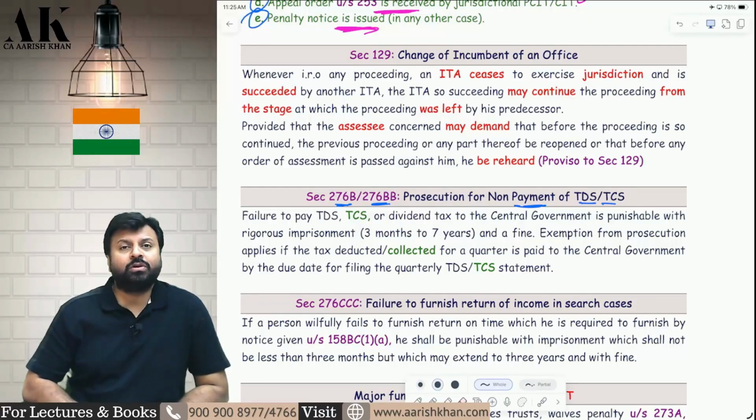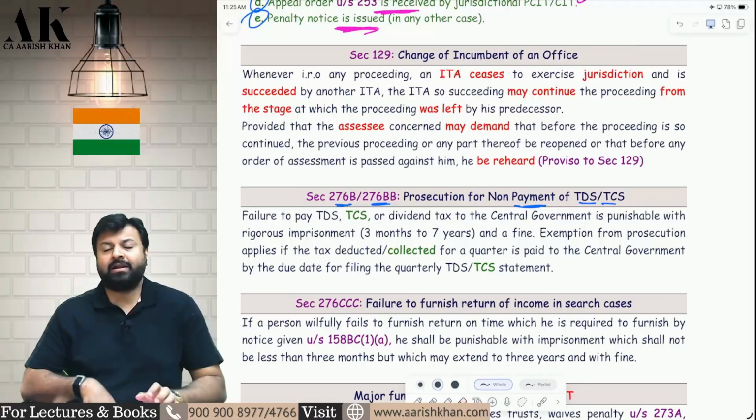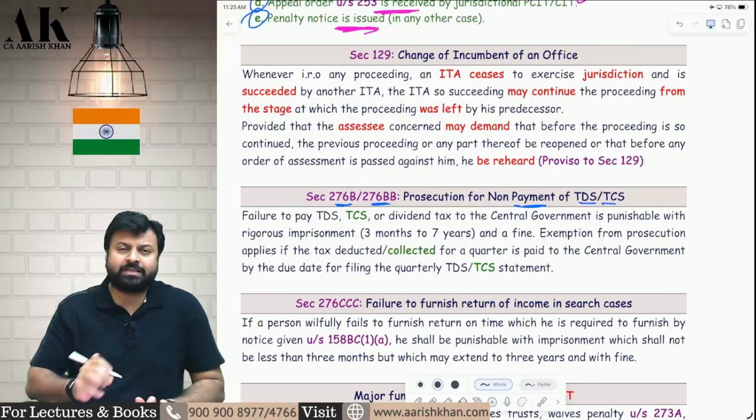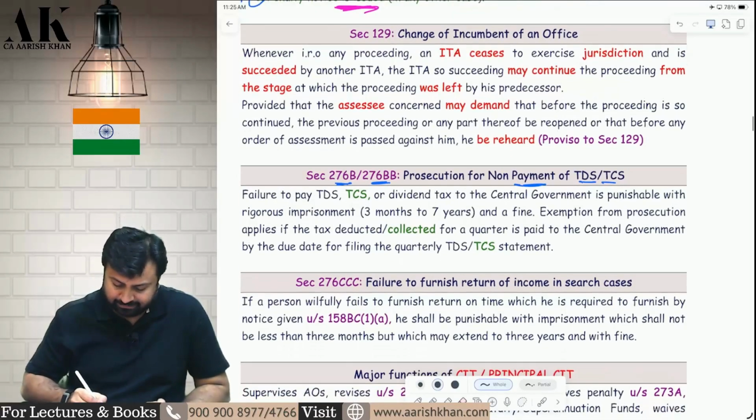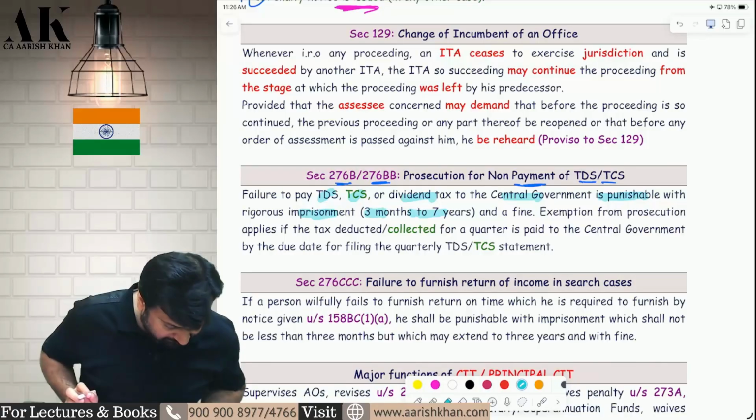But that amendment was only for TDS. It was not for TCS. So now Finance Act 2025 has made an amendment that that particular benefit will also be extended for TCS. Check it please. Failure to pay TDS or TCS or dividend tax to the government is punishable with rigorous imprisonment of minimum 3 months to 7 years.